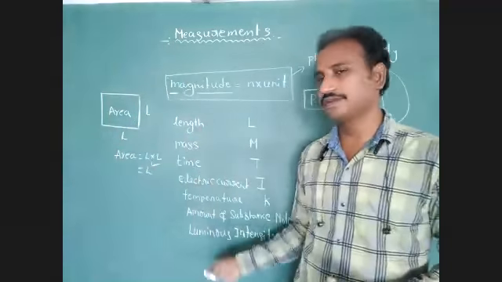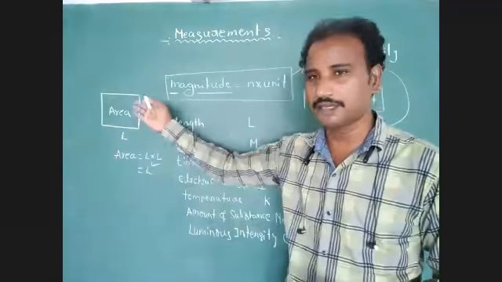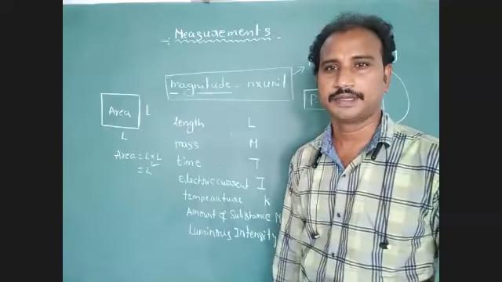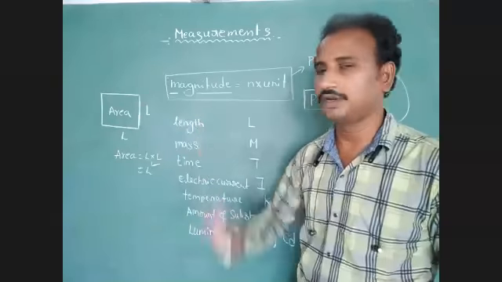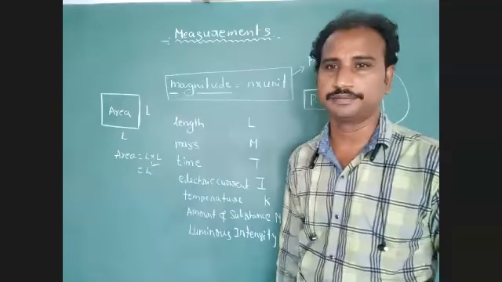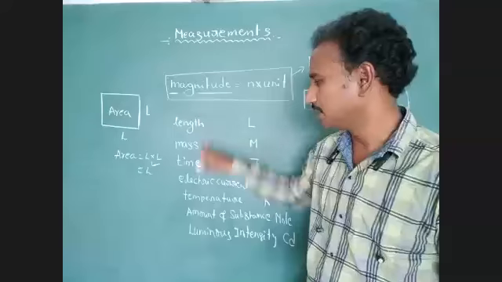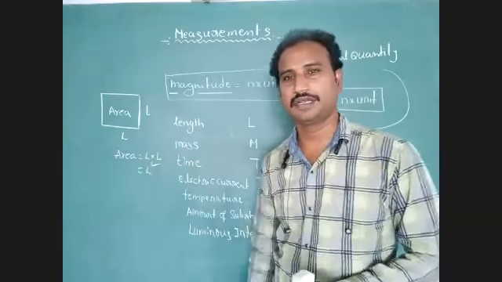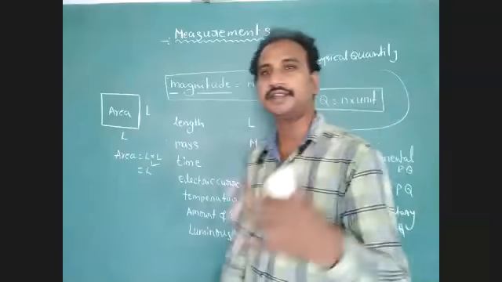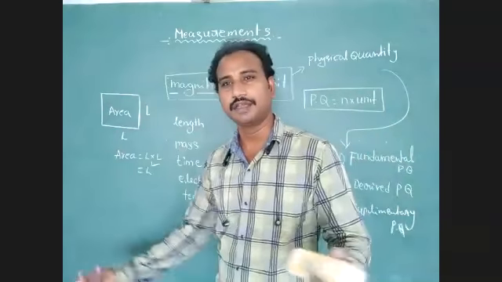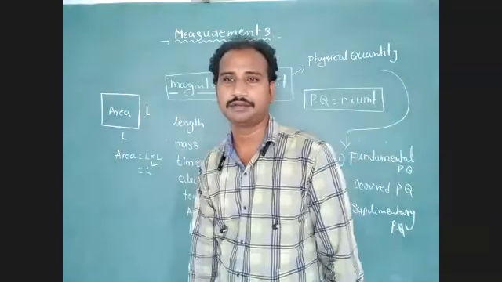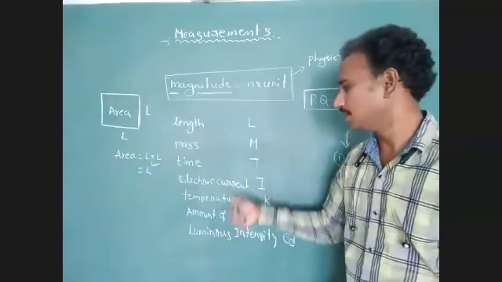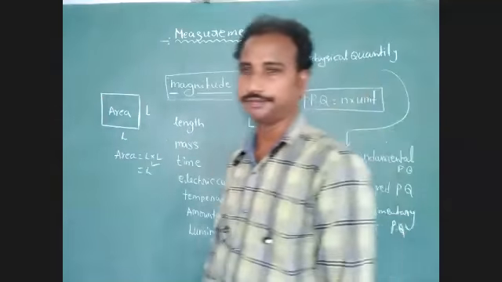Without these seven fundamental physical quantities, is there any possibility of explaining this physical quantity? No, there is no possibility. First, we require the fundamental physical quantities. Next, we can calculate any physical quantity, and it is easy to understand. We can note down these symbols for the fundamental physical quantities.